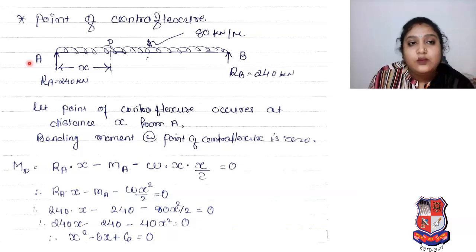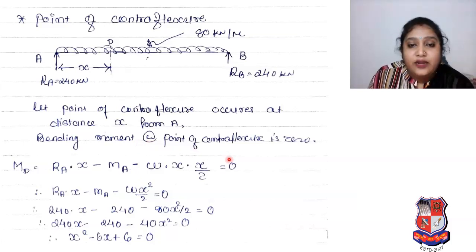Now what do we have to do? We have to find the point of contraflexure. So in that beam you can see the reaction at A, reaction at B, the UDL is given, the load value is given, then the reaction value 240 kilonewton is given, and here at x distance the point of contraflexure occurs, so that distance is mentioned x, and at that point D is given. So let the point of contraflexure occur at distance x from A.